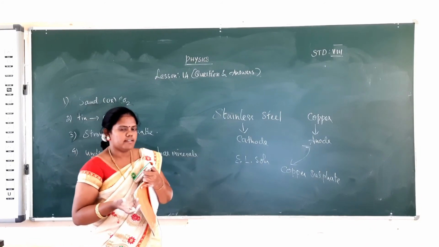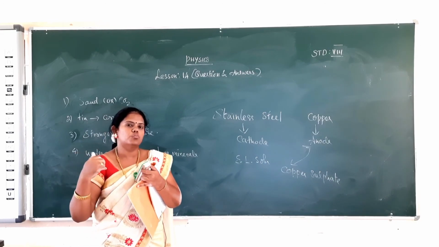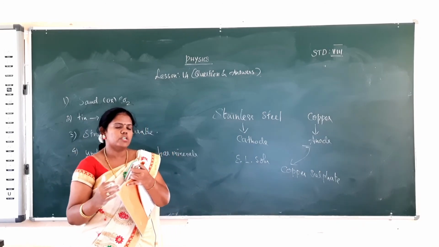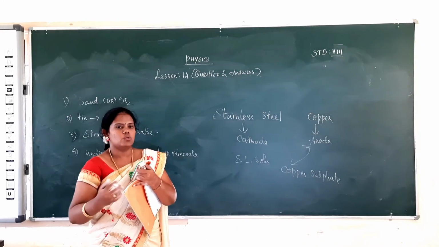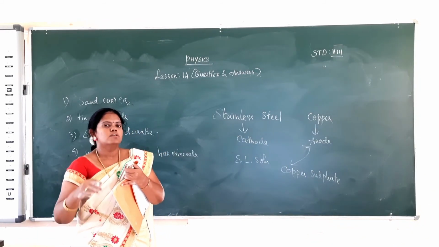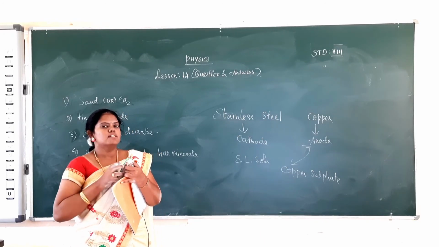We apply the electric current to the copper sulfate solution. The copper decomposes and moves into the copper sulfate solution, and then copper is easily deposited on the stainless steel. So the copper is coated on the stainless steel. After electroplating, the copper coating is present on the stainless steel. This is the activity.